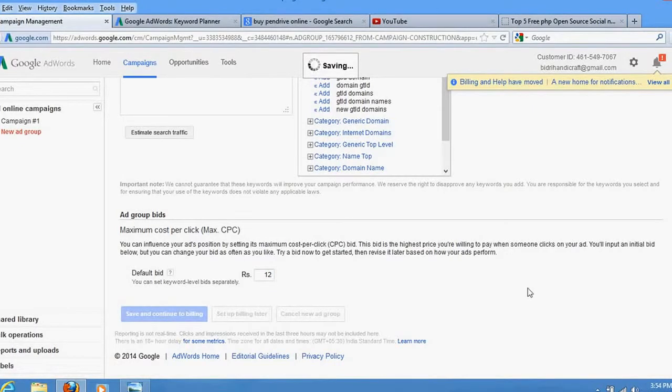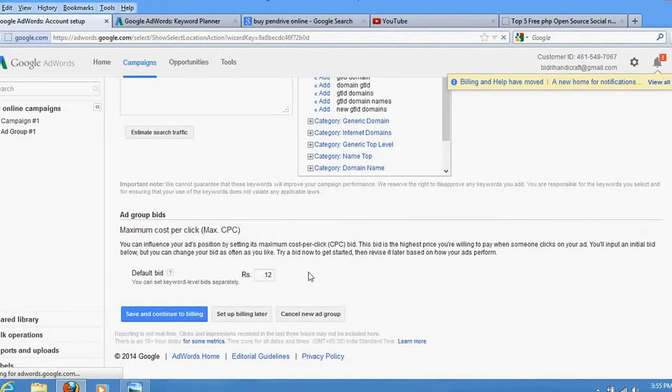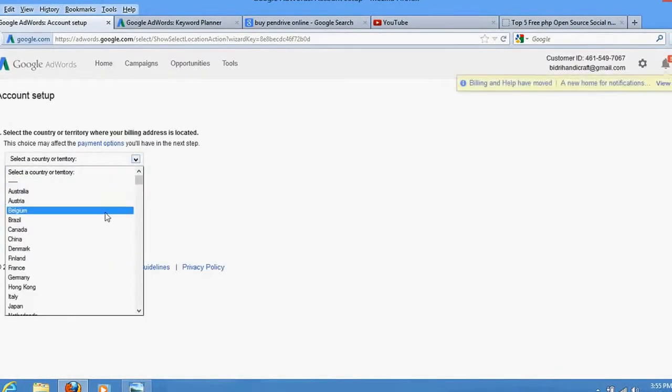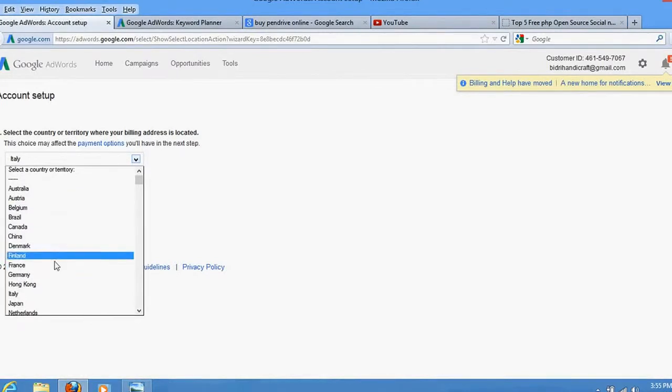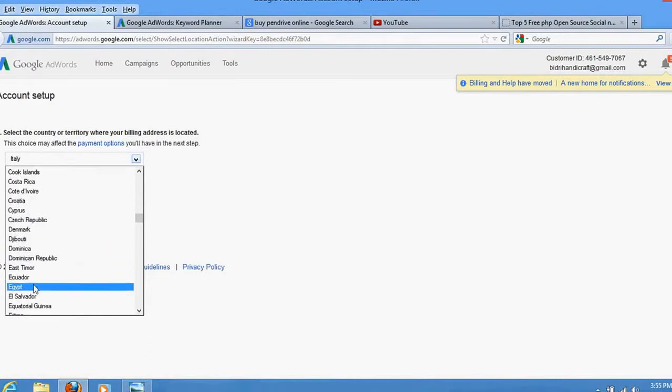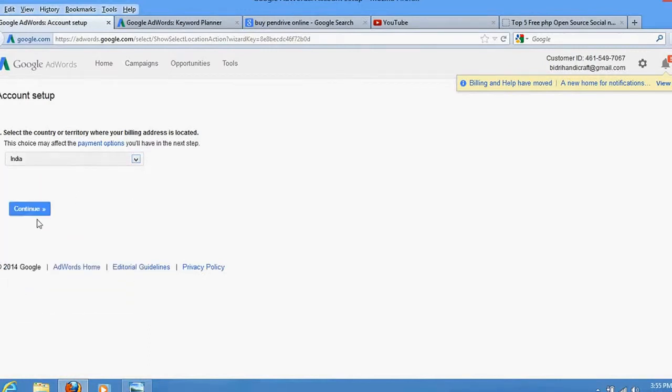Once you do this, you can select many more keywords as well. You would be asked to make the payment. You would have to make the payment right here.